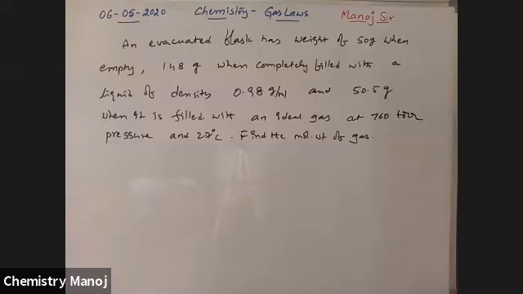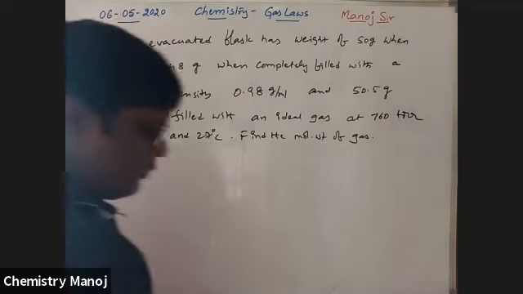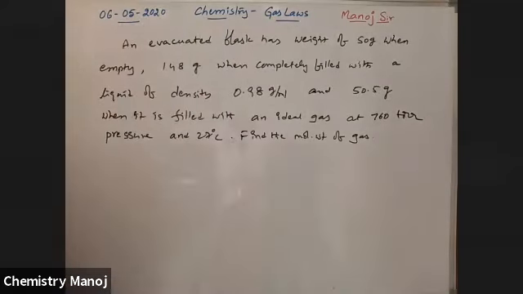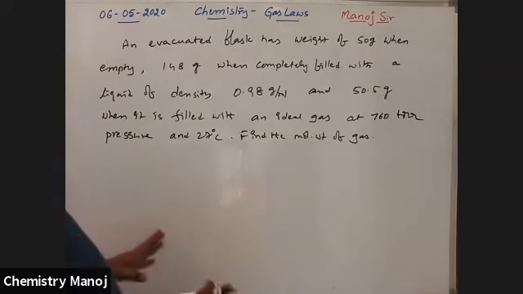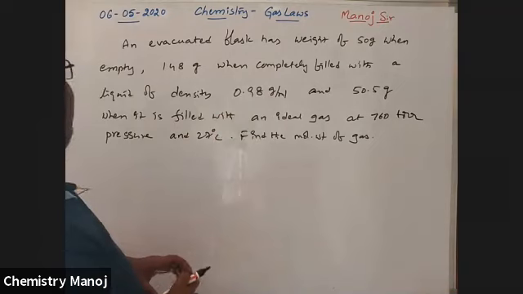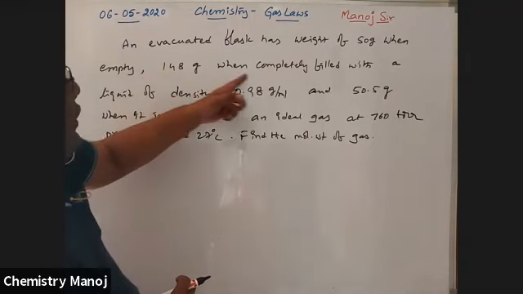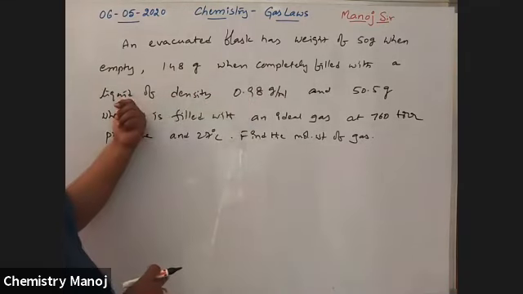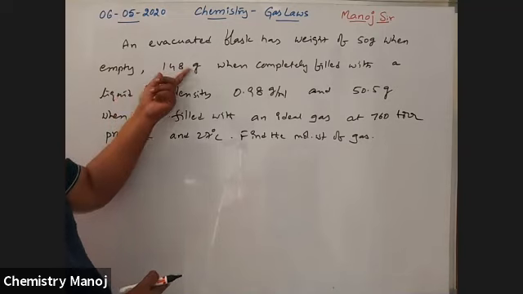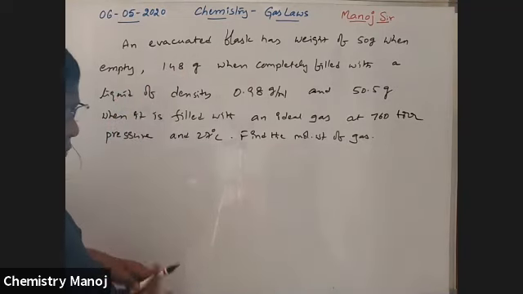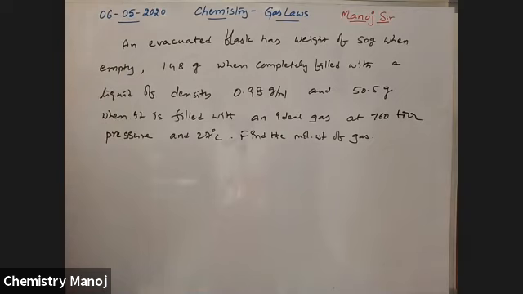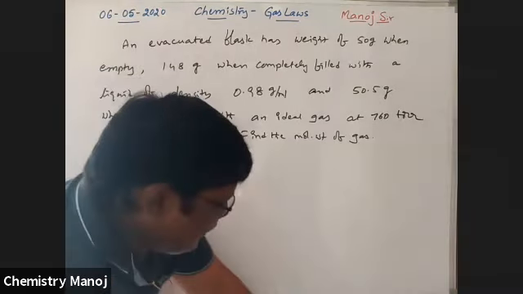So that means ideal gas. So try it. See here, an evacuated flask, without any gas, its weight is 50 grams. When completely filled with a liquid, it is 148 grams. So now I am going to calculate different things.